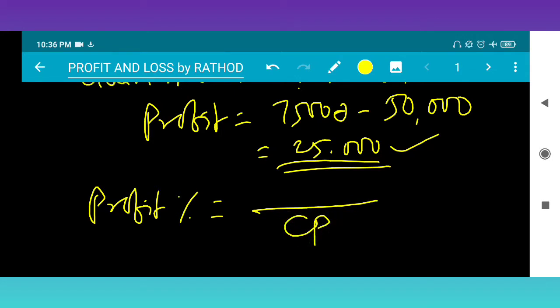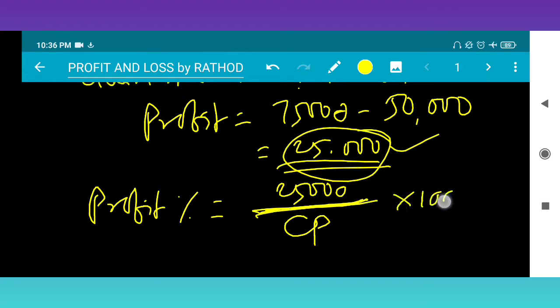So how much is the profit value? 25,000 is the profit value, and it is calculated in terms of cost price. This profit is divided by cost price, multiplied by 100. So we get the profit percentage.